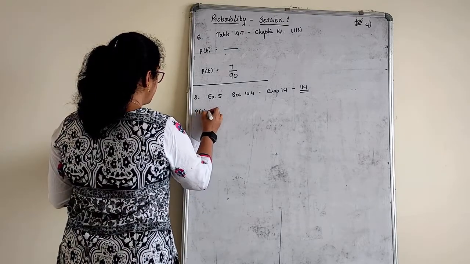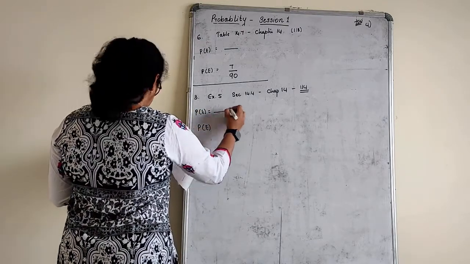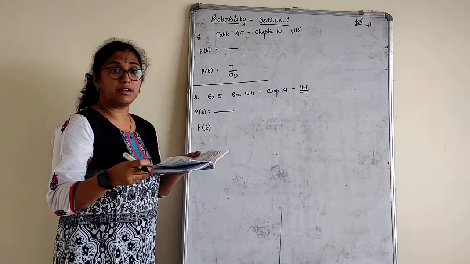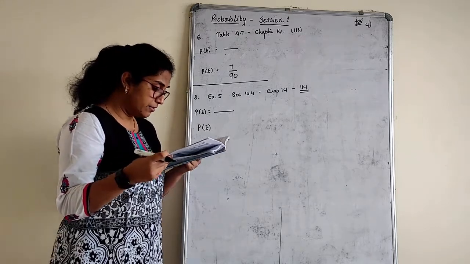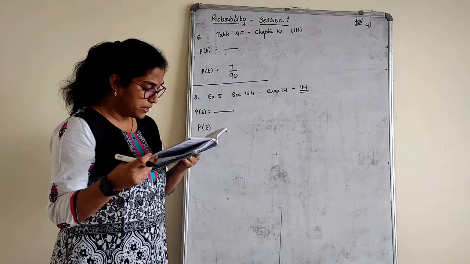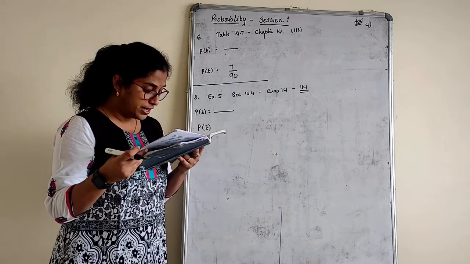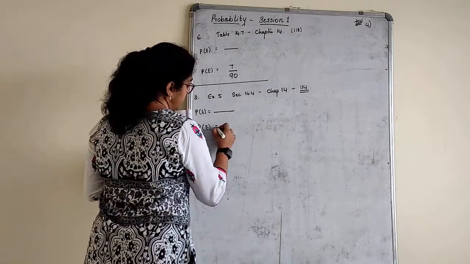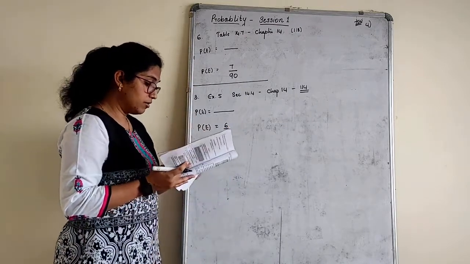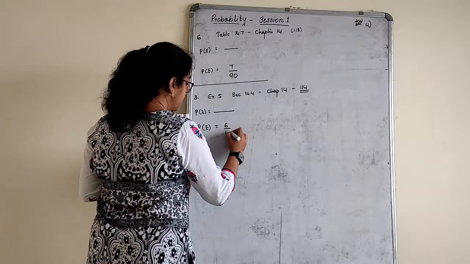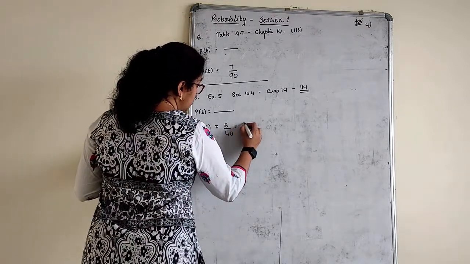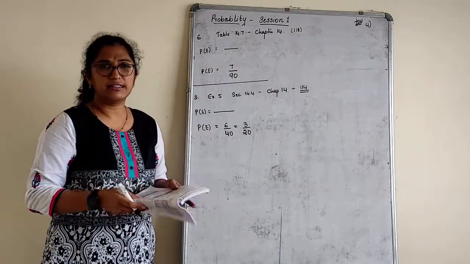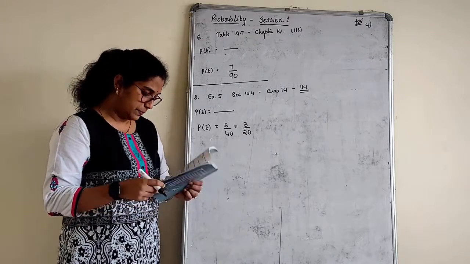Write the formula first. What is the question? Find the probability that the student was born in August. How many students are born in August in this column if you check? See, in January 3 were born, February 4, March 2, April 2, May 5, June 1, July 2, August 6 children were born. Out of how many students? 40 students. So 2 3s are 6, 2 2s are 3 by 20 is the answer. Done. Very simple, right?